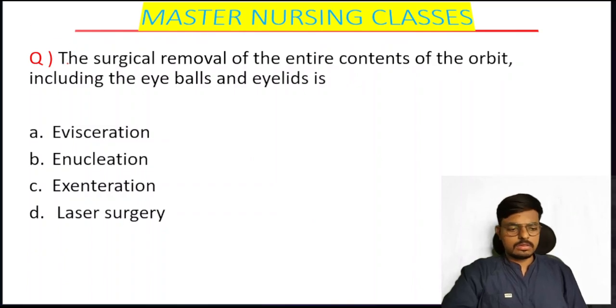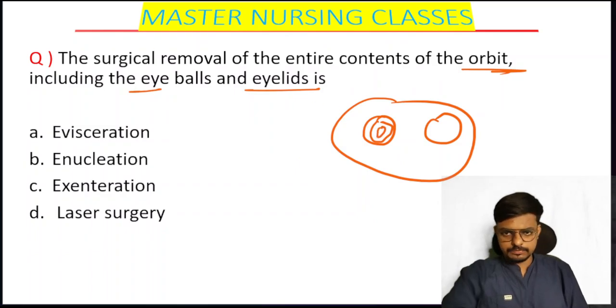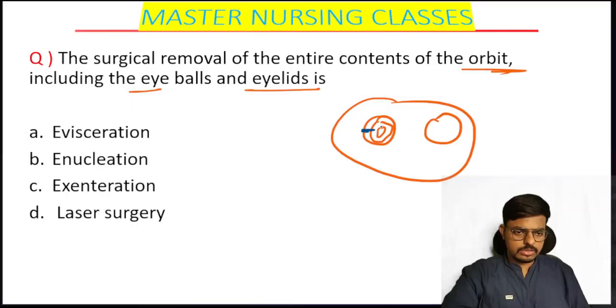Simple question: the surgical removal of the entire content of the orbit, including the eyeball and eyelid, everything, is known as what? On our face we have two eye sockets. In the eye socket there is fat, extraocular muscles are attached there, and in the fatty area the eyeball is there.